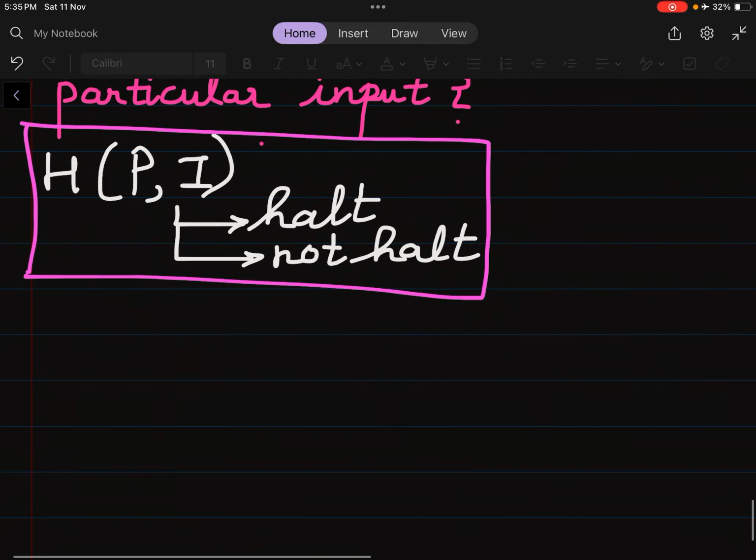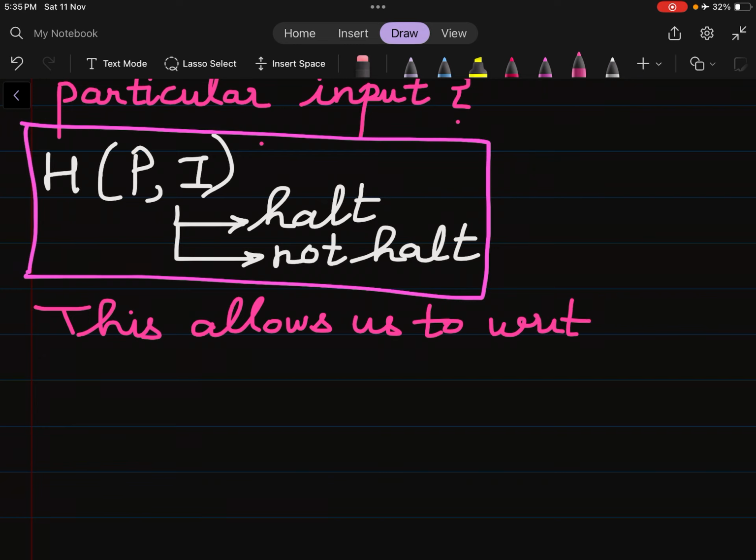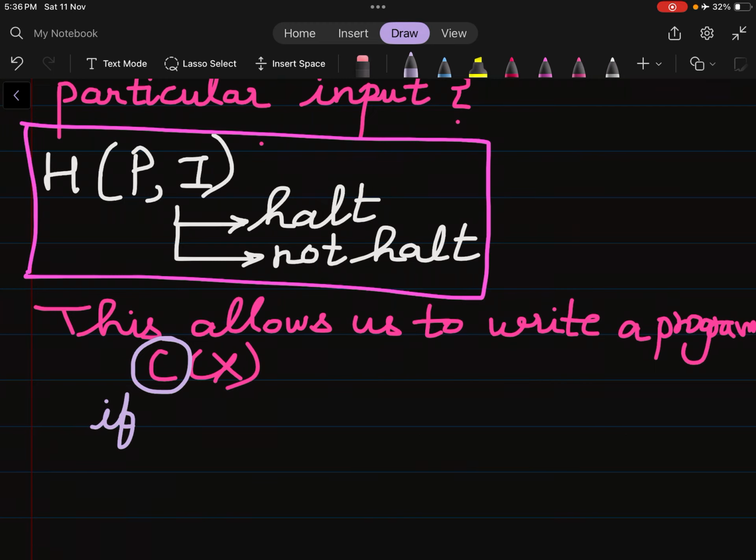So what do we write here? This allows us to write a program. So now we have got a machine, we write a program. What is the program? The program is C of X. C of X is any program. We are taking a different program. C is a program. We say that if H of x comma x. What is x comma x? x comma x are arguments.